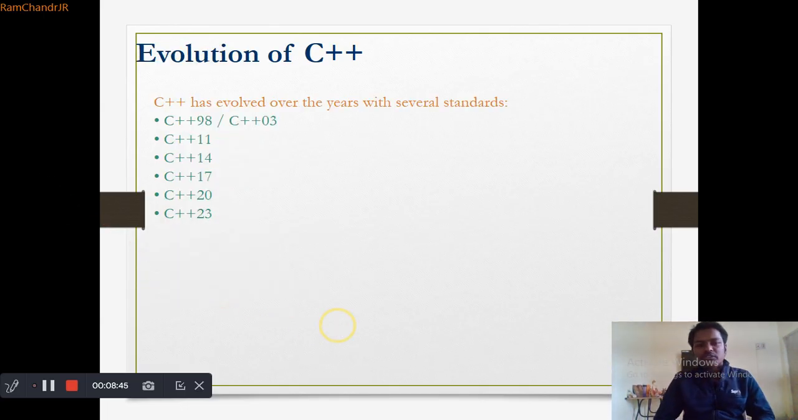And coming to the evolution of C++, C++ has evolved over the years with several standards. First it was introduced as C++98 with many features, and then they added more features, and it evolved to C++11, then some other features were added in C++14, and then also some other features in C++17. Like that it has evolved up to C++23. The latest version is C++23.